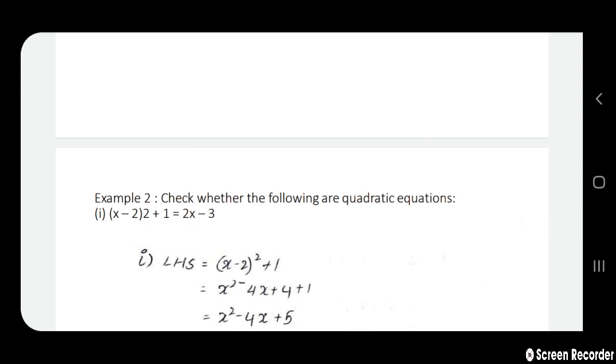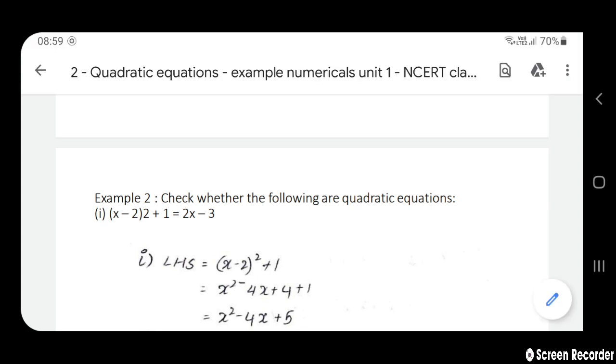Actually, this is x minus 2 whole square plus 1. You can see it in the solution part. I would have written it wrong while typing. x minus 2 the whole square plus 1 equals 2x minus 3.